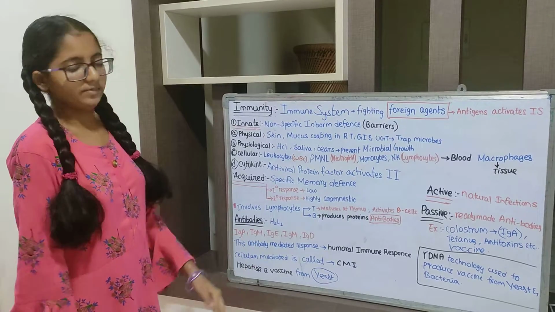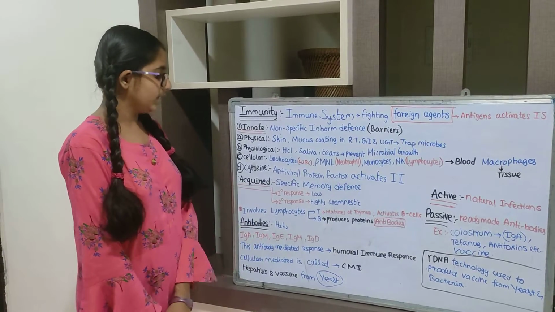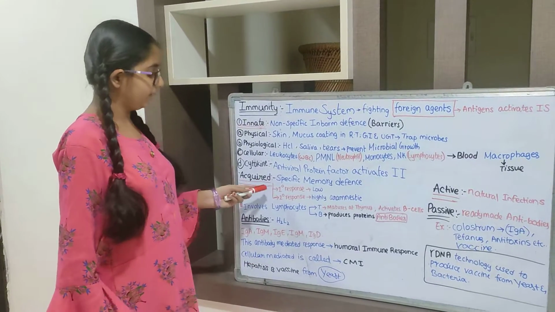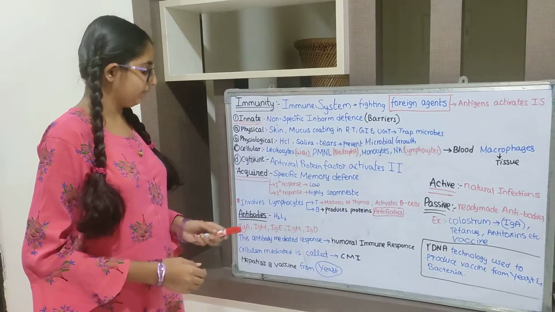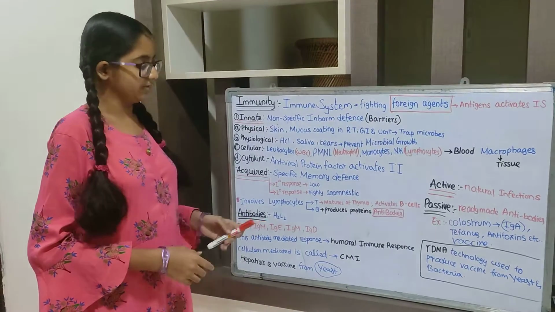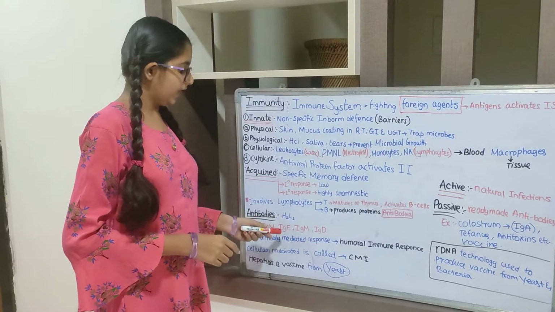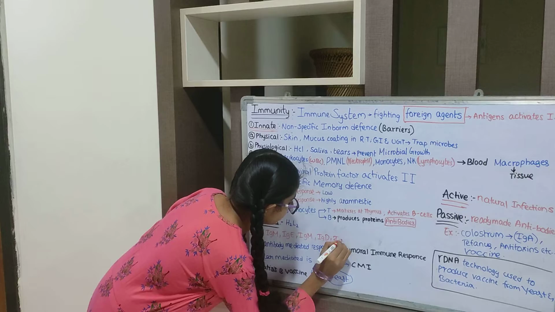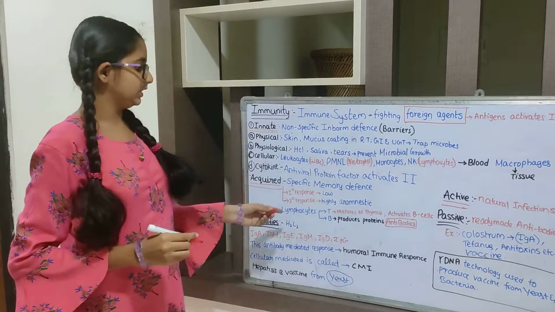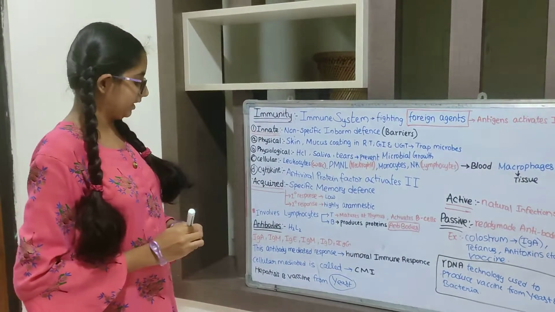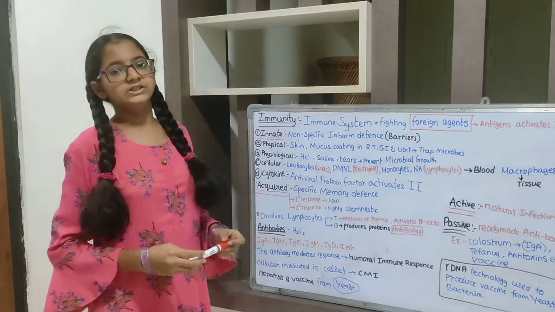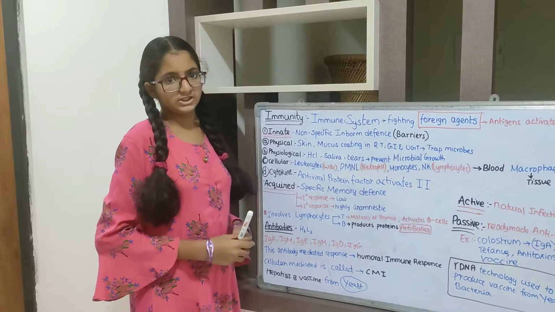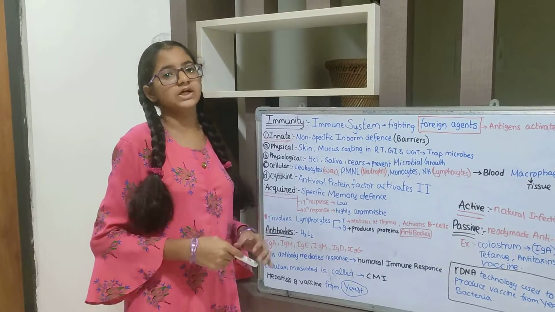IgM is the primary antibody which is produced in the primary response. In the primary response, the important antibody is IgM. In the secondary response, IgG is mainly important. What is IgE? IgE is mainly involved in allergic reactions. It causes allergy.